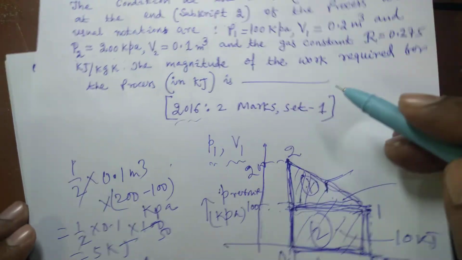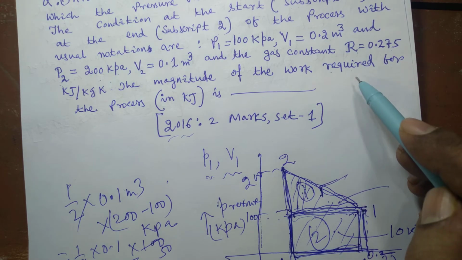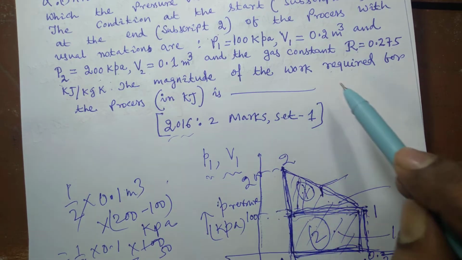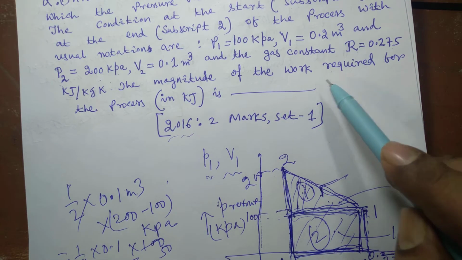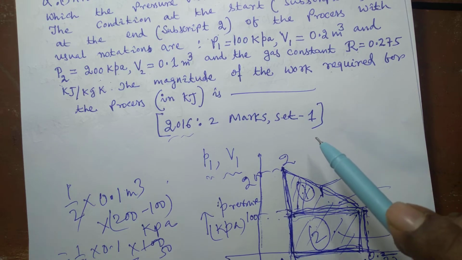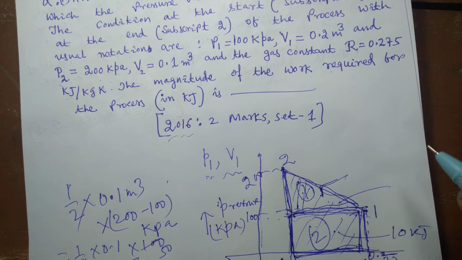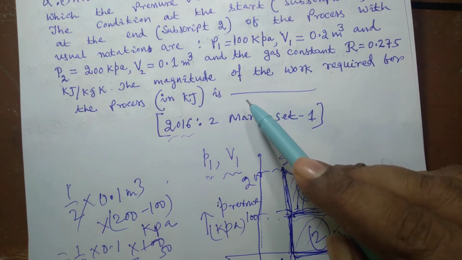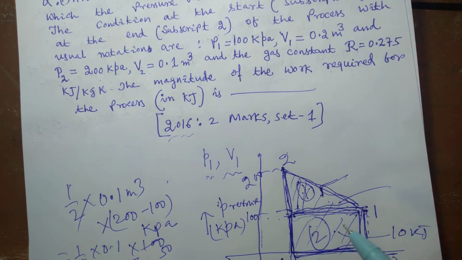If it had been asked to find out the work transfer, what is the work transfer? Here the question is the magnitude of the work required, but if the question had been what is the work transfer, then the answer would have been expressed with a minus sign. That would have been minus work transfer, in this case minus 15 kilojoule. Since the work is done on this system, a negative sign always has to be put before it according to the convention.